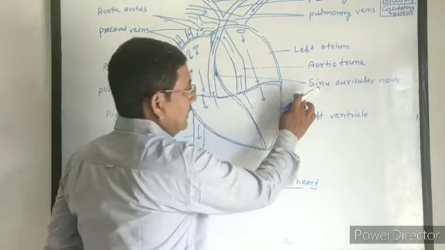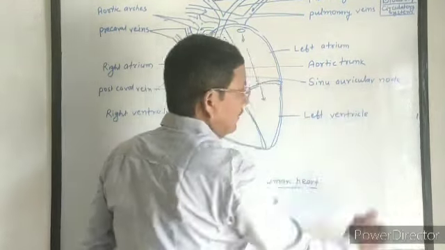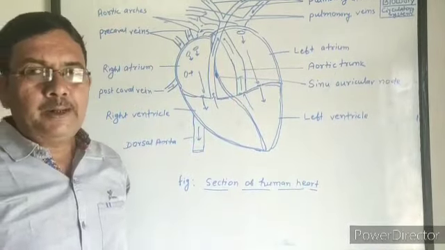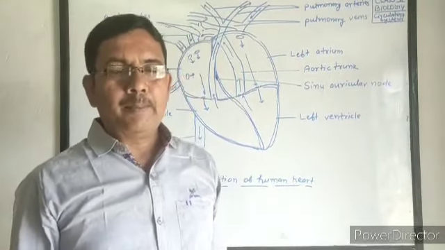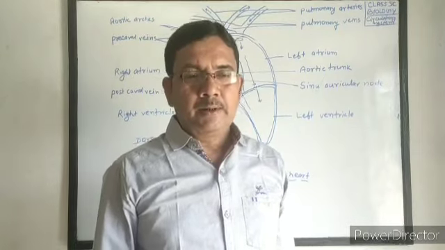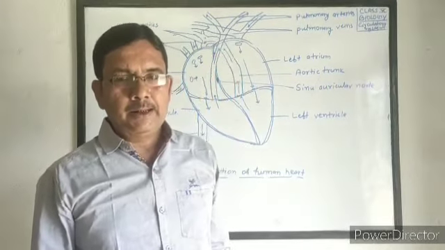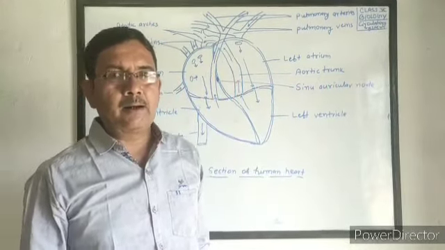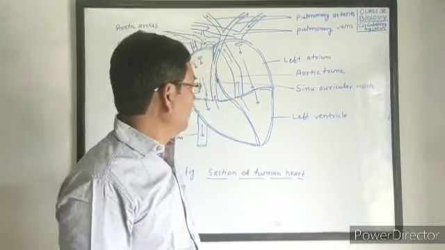This pacemaker is called the sinoauricular node. This pacemaker produces a mild current. This mild current initiates the contraction of the heart.